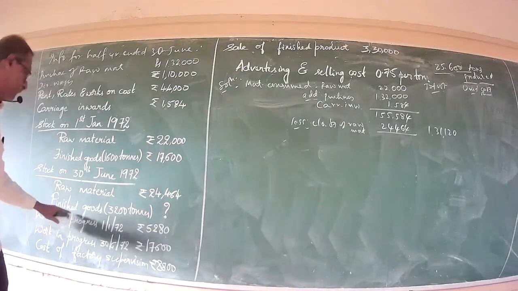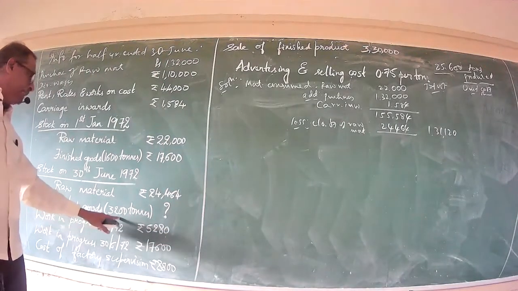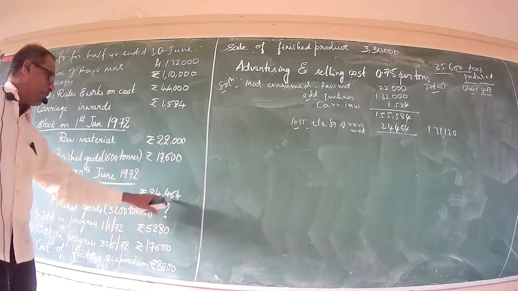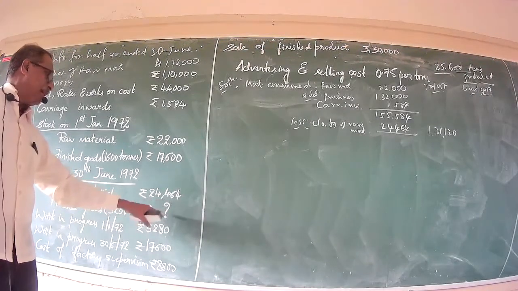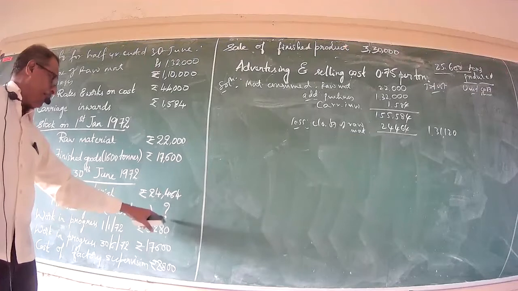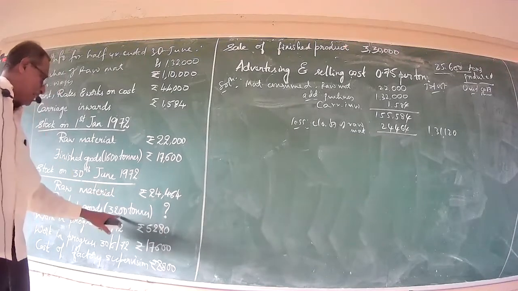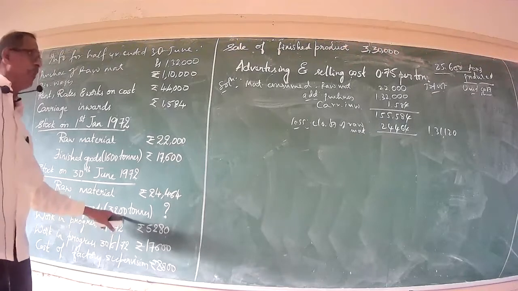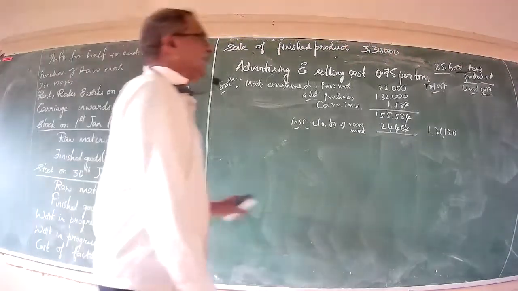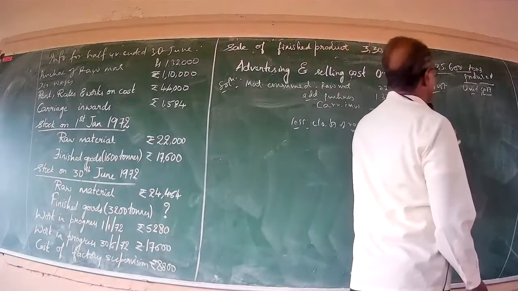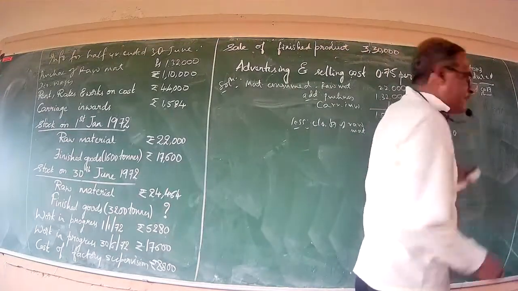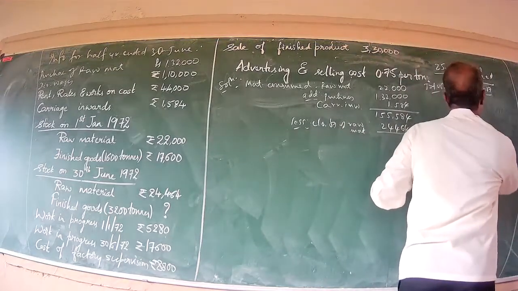Because finished goods given in the problem is 3,200 tons only. What about the amount? It has been put as a big question mark. So we have to ascertain the cost of closing stock of finished goods. Now 1,31,120 divided by 25,600 stands at rupees 5.12.